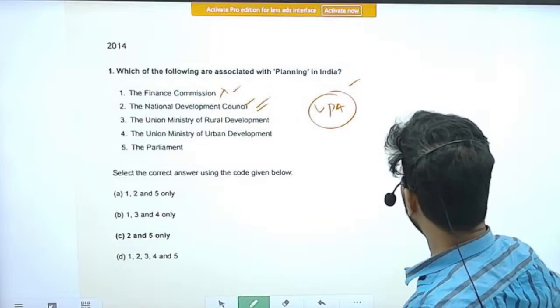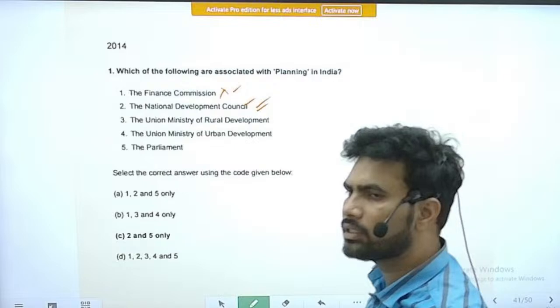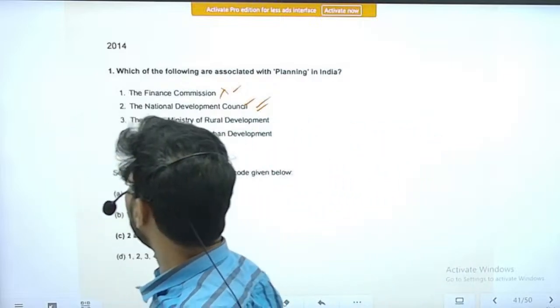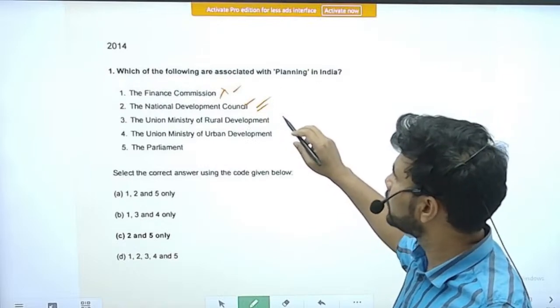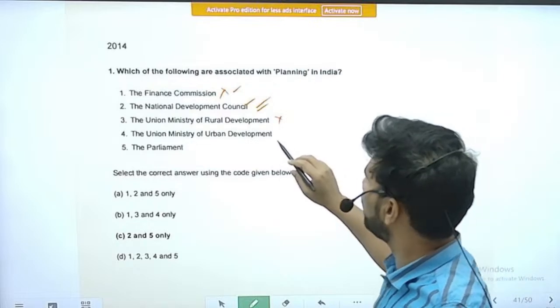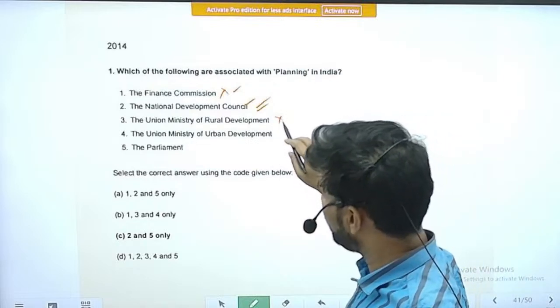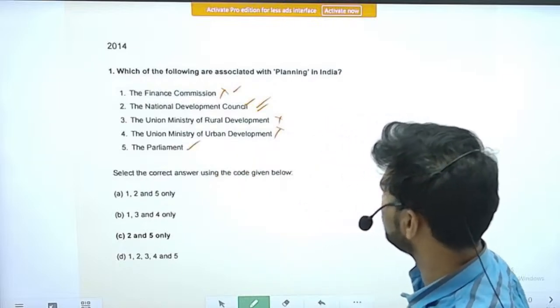Right. So NDC was in the news at that time. Sonia Gandhi was, we can say, the head of that NDC. Because of that, it was in the news. Now it is not there. Next is the Union Ministry of Rural Development. It is also not part and parcel of planning. Union Ministry of Urban Development. It is also not part. The Parliament.